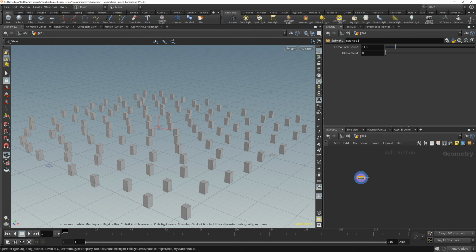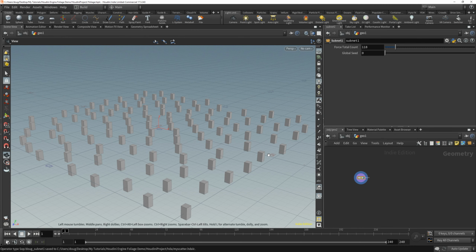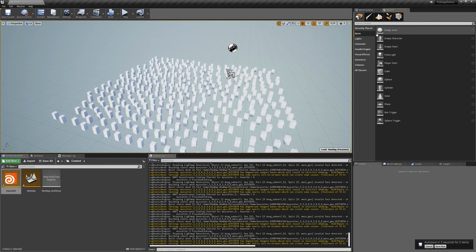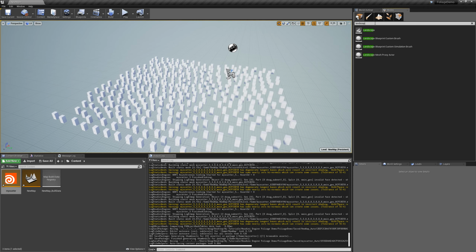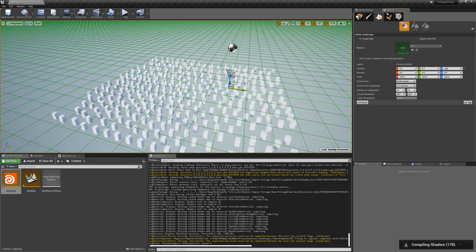So switching back. Actually, let me go back to my outline, see if we're on target. Oh, nope. First, we have to connect subnet 1 to scatter, and that's so we can use it in the landscape. And let me show you what I mean in Unreal Engine first. So if I put down a new landscape here, and it doesn't really matter what it is. So, yeah, I'll just create that.